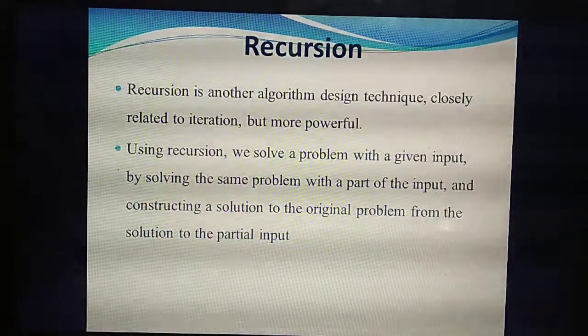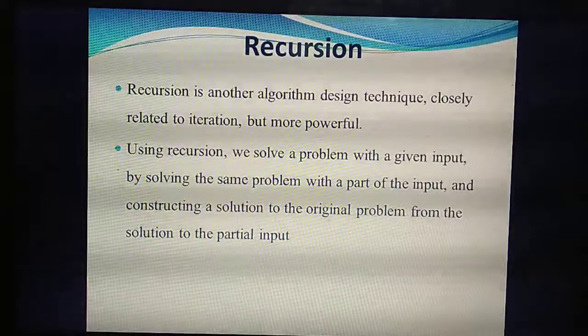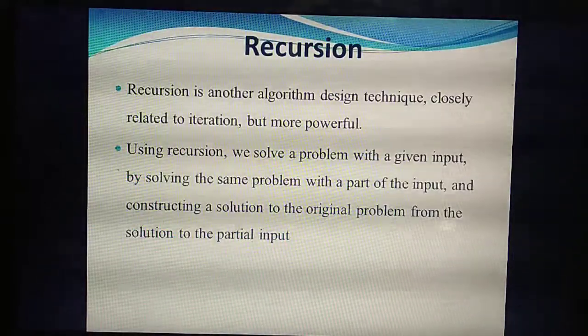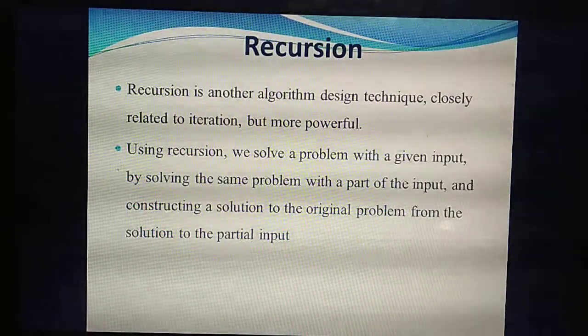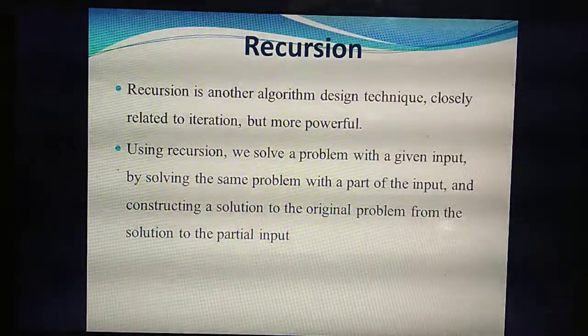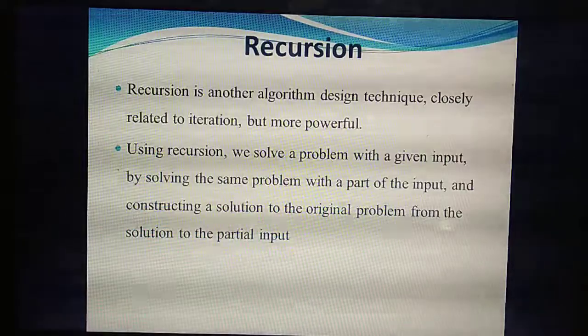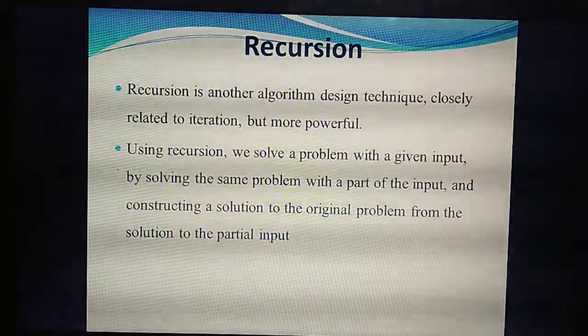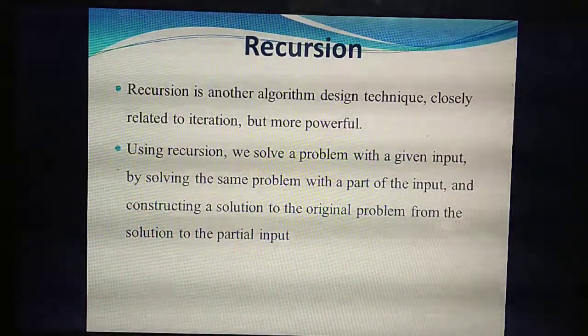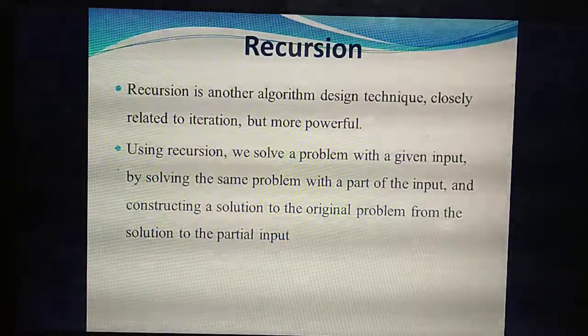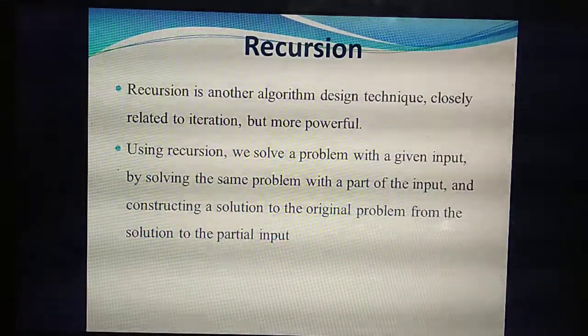But recursion means you are not taking all 4 numbers as input. Among the 4, you take part of the input. Part means half. So 4 numbers are given as input, but it will take 2 numbers as input and solve the problem. Among the 2 inputs you get the original solution for the problem. That is called recursion. Understand what is meant by recursion?